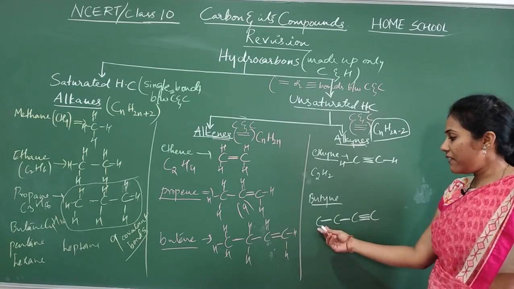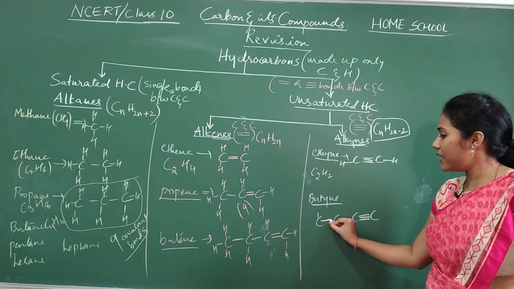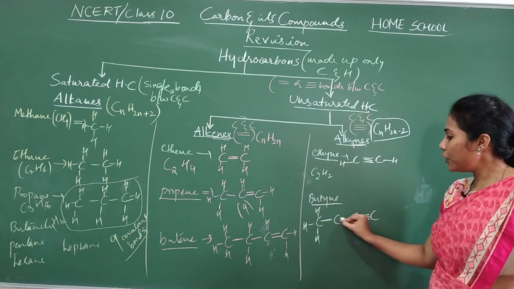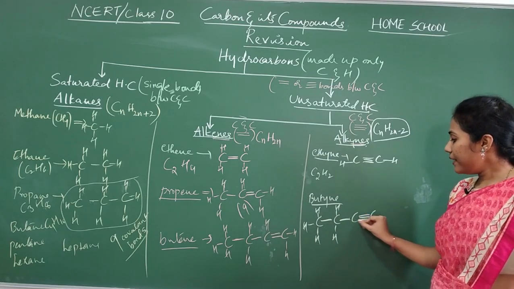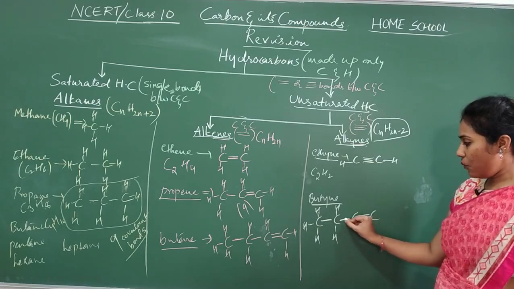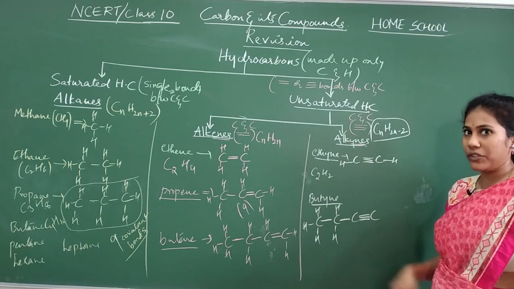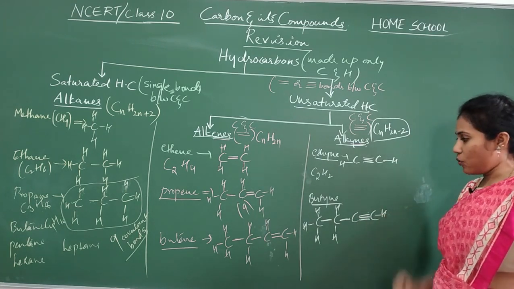Now satisfy the valency of carbon by putting the hydrogen atoms. Here one bond is already there, 3 more it needs, so 3 bonds, and here 2 bonds are already there, 2 more it requires, and here 4 are already there, yes or no? 1, 2, 3, 4, 4 is already there on both sides, you have to take it into count, and this 3 are already there, 1 is required.